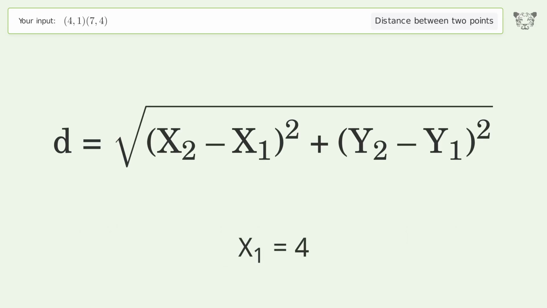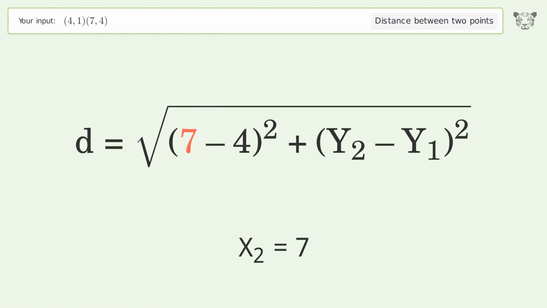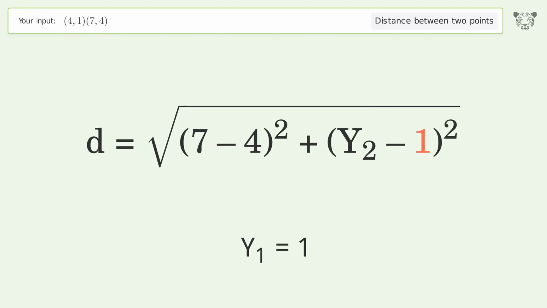x1 equals 4. x2 equals 7. y1 equals 1. y2 equals 4.